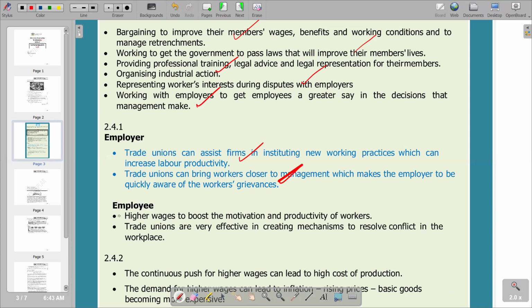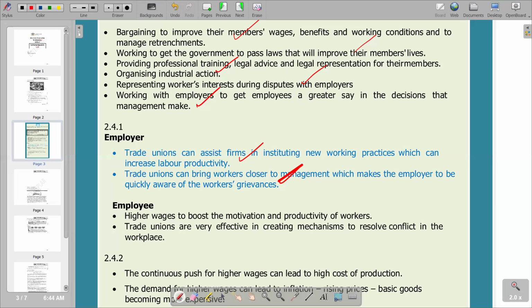Then you go to the employee, which is the worker. We are saying the advantage of trade unions to the employee is higher wages, to boost the motivation and productivity of workers. So obviously, the worker is going to gain from higher wages that are being negotiated, because of the trade union's representation when negotiating with the employer. If the higher wages come to pass, it becomes an advantage to the employee.